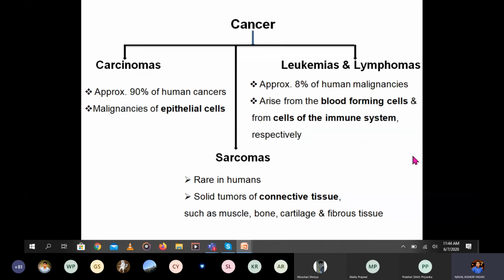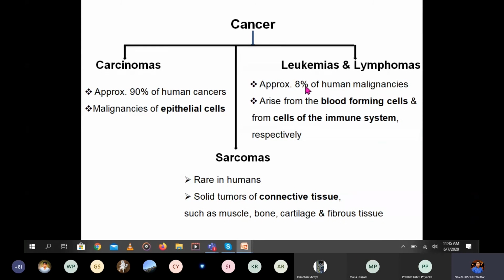So this cancer, depending on where it is present and what type of cell is involved, can be given different names, like carcinoma, sarcoma, leukemia, lymphoma. Carcinomas are around 90% of human cancers, and this is malignancy of the epithelial cells. Sarcoma is rare in humans, a solid tumor of the connective tissue, like muscle, bone, cartilage and fibrous tissue.